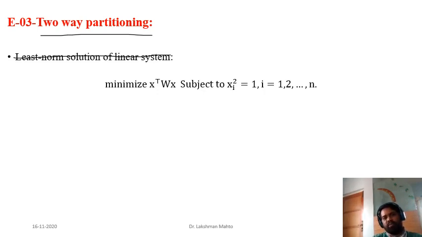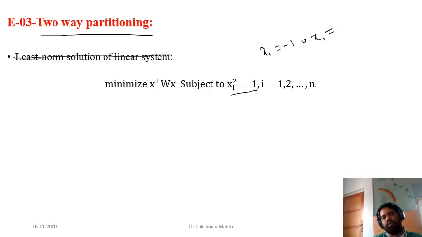So here, in this partitioning problem, we minimize x transpose W x, where W is the cost of the partition we are doing, subject to xi squared equal to 1. That means xi defines the class. If you solve xi squared equal to 1, the solution is that xi is either minus 1 or plus 1.